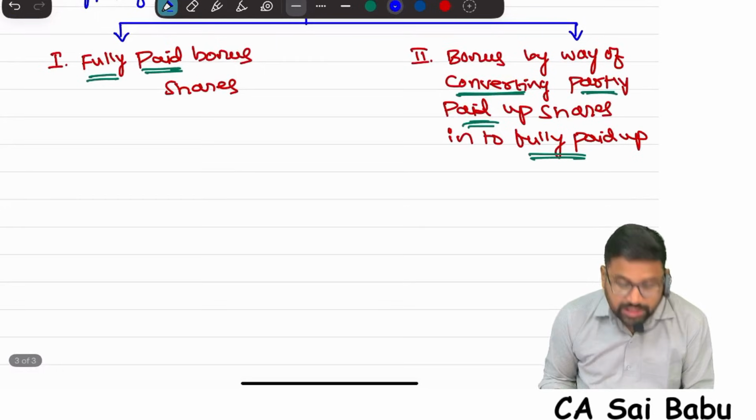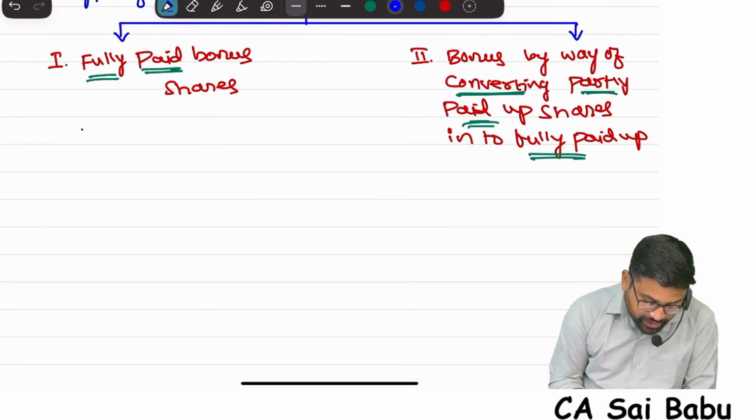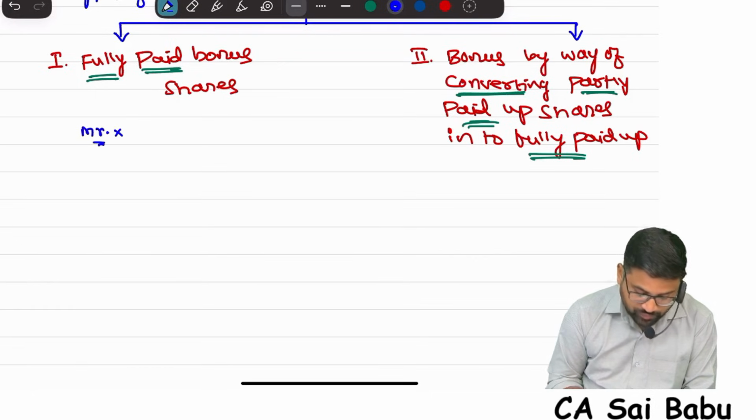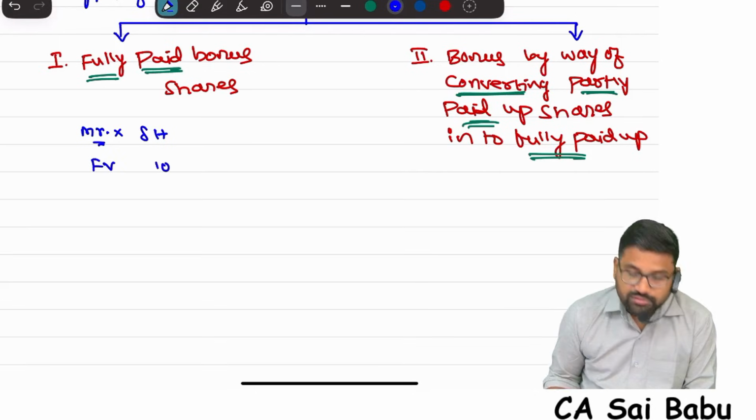For example, fully paid up bonus shares means you are a shareholder. Suppose Mr. X is the shareholder of a company. Now he is having some shares in this company. Suppose the face value of the share is 10 rupees.